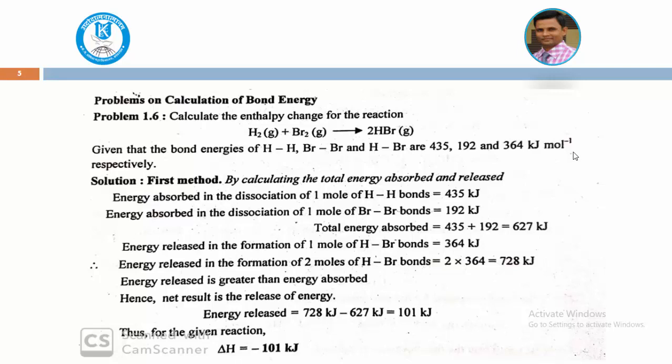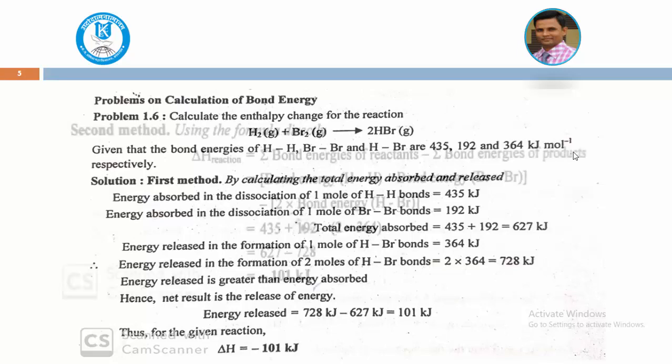Now try to understand: the total energy absorbed for the reactant molecules is 627, and the energy released for the product is 728. Therefore 728 is the greater one. So the energy released is 728 minus 627 kilojoules, which gives 101 kilojoules released. Always try to understand here, there is a negative sign: minus 101 kilojoules, which means energy is released. This is the classical method, calculated by the dissociation energy and the formation energy.